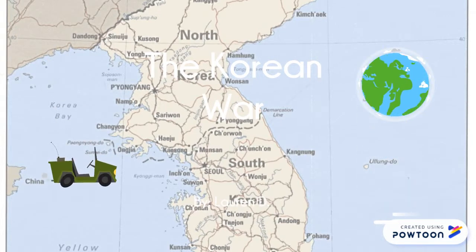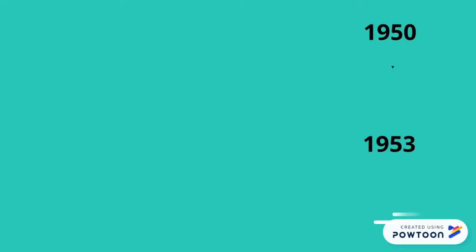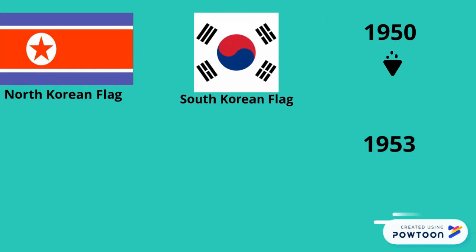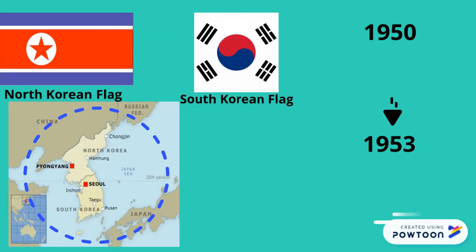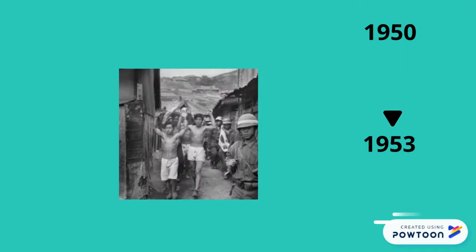The Korean War. The Korean War lasted from 1950 to 1953. It was a struggle for the control of the entire Korean peninsula. During this war, over 2.5 million people died. Over half of these deaths were civilian deaths.